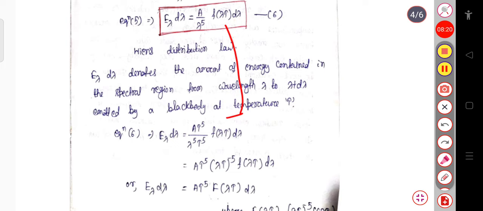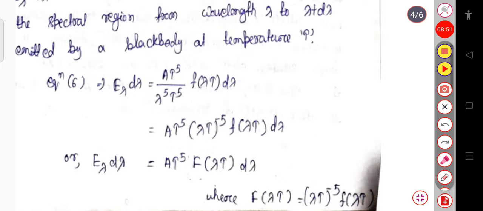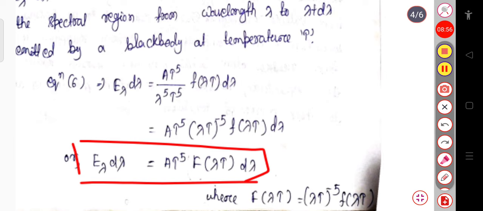So now we can write this as A T to the power 5 into lambda T to the power minus 5 f of lambda T d lambda. Here you can see that this term contains lambda T, so again we can write this total term as a function capital F of lambda T. So this will be E lambda d lambda equal to A T to the power 5 F of lambda T into d lambda, where A is a constant.